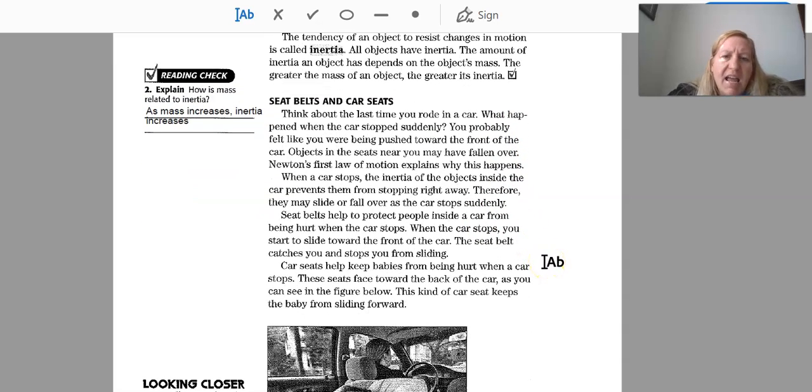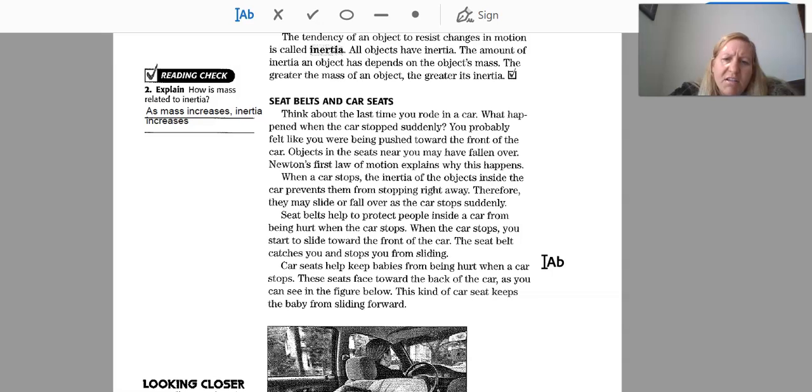Seat belts and car seats. Think about the last time you rode in a car. What happened when the car stopped suddenly? You probably felt like you were being pushed toward the front of the car. Objects in the seats near you may have fallen over. Newton's first law of motion explains why this happens.